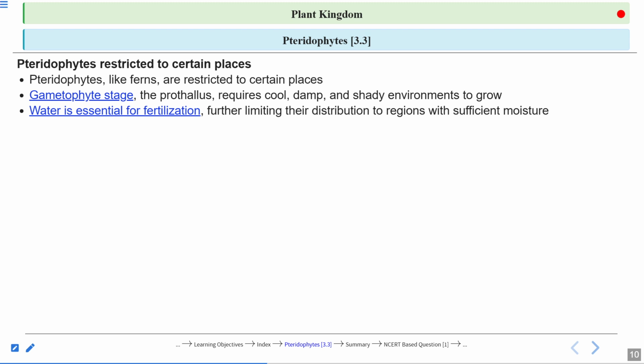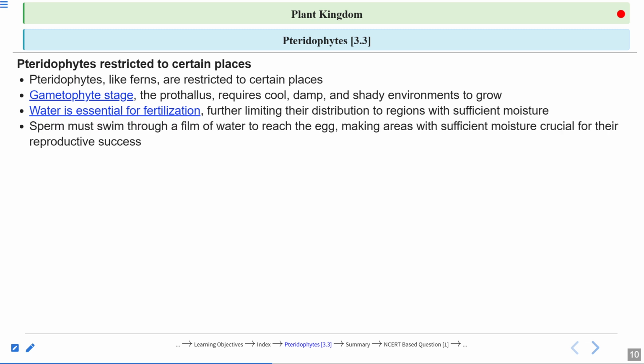But for reproduction, angiosperms do not require water. Only some aquatic plants do, and their number is very, very small. Only 30 genera are reported in angiosperms that require water for pollination. But in the case of pteridophytes, yes, they require water for sexual reproduction, because we just understood that the sperm released from the antheridium swims in the water and reaches the female reproductive organ, archegonium, where the egg is present, and there the fertilization takes place, right? So water is essential for fertilization.